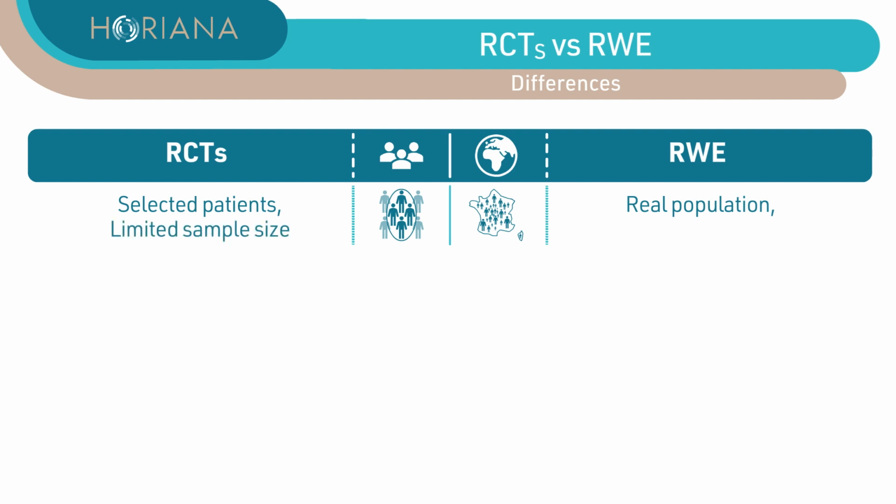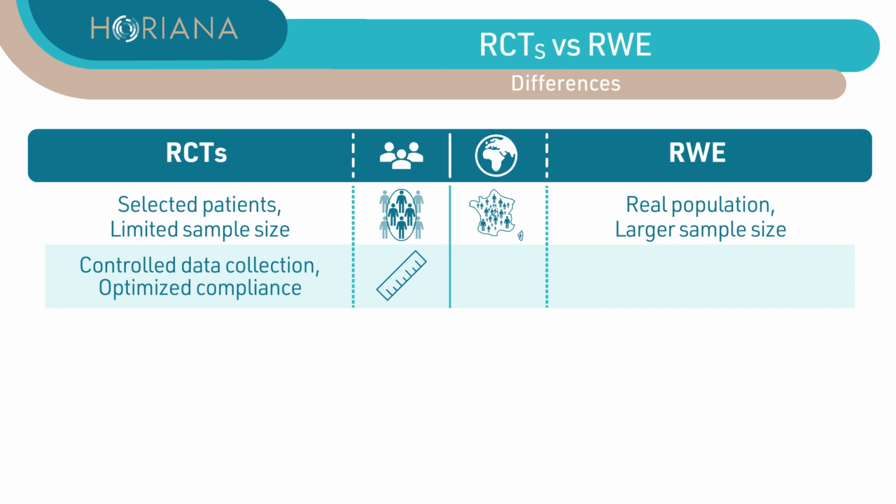The sample size of RCT is limited to the number of patients necessary to provide sufficient statistical power to meet the primary objective, whereas in real-world evidence, the population can be numerically larger. This allows for the detection of rare events, for example. The data collected during a clinical trial are specific to the study, in a controlled environment, under defined and homogeneous conditions. Compliance with treatment is optimized in an experimental setting.